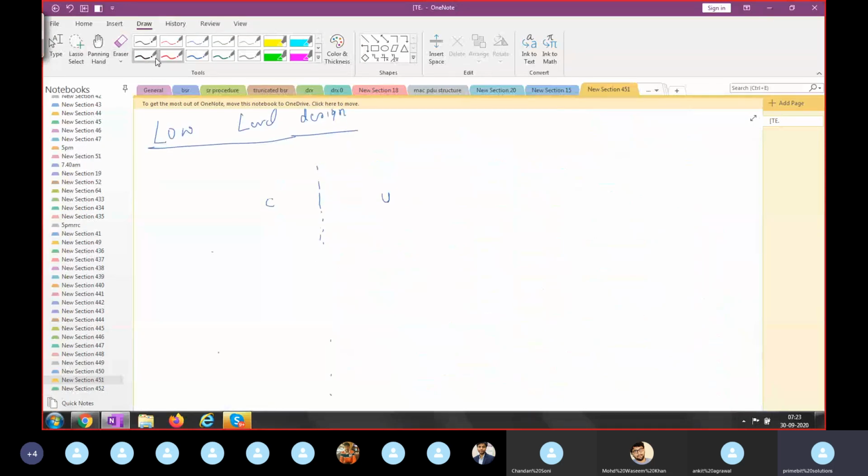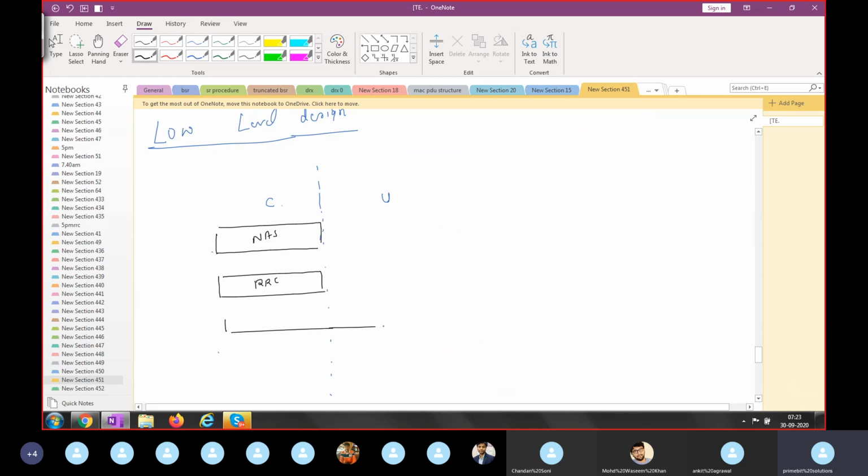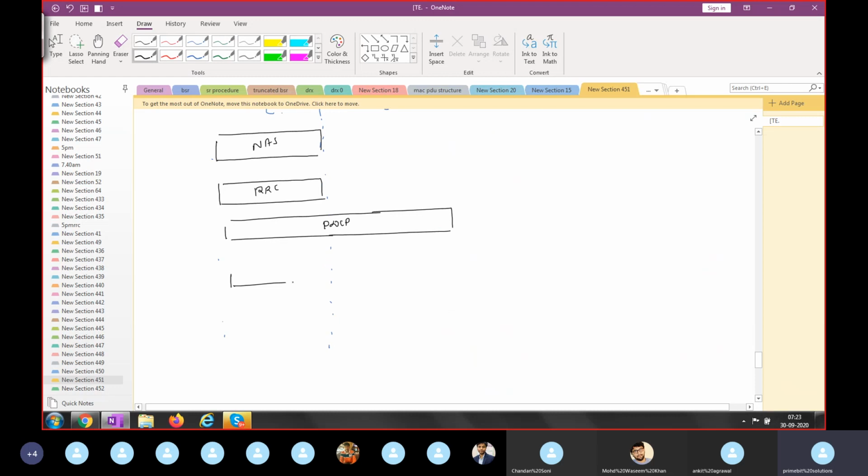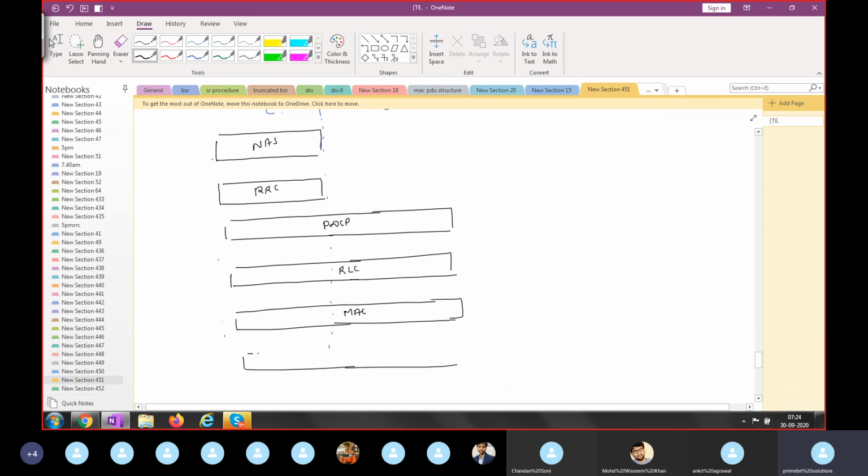So in the control plane we have the NAS layer, RRC, PDCP, RLC, MAC, and the physical layer.